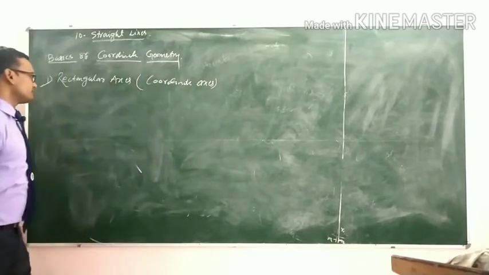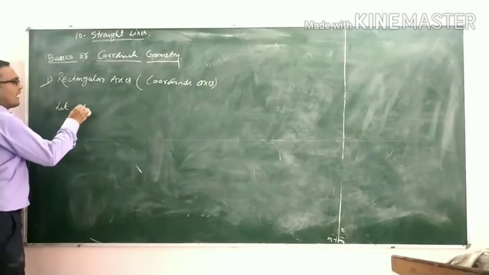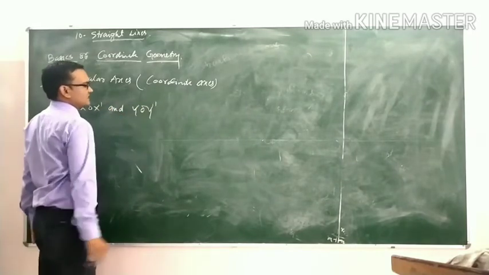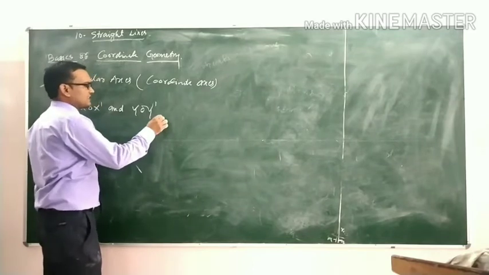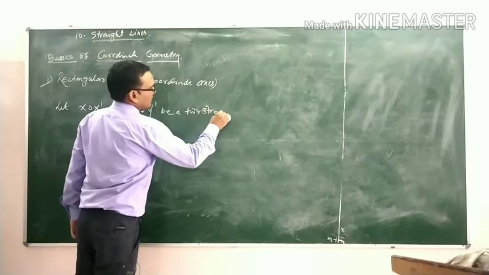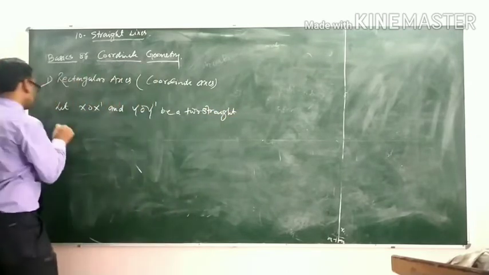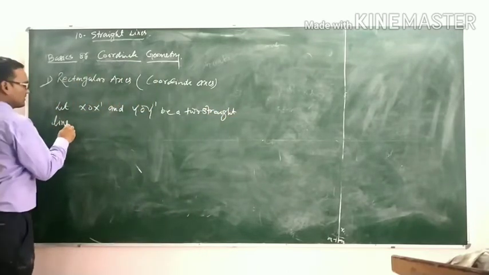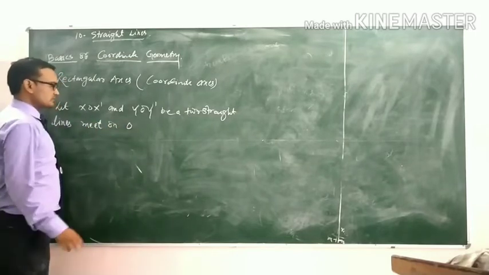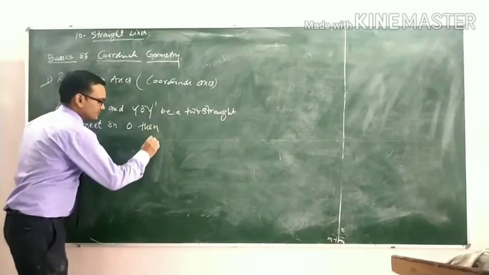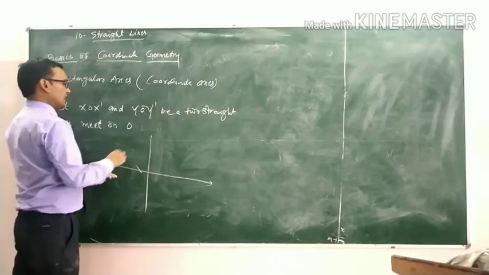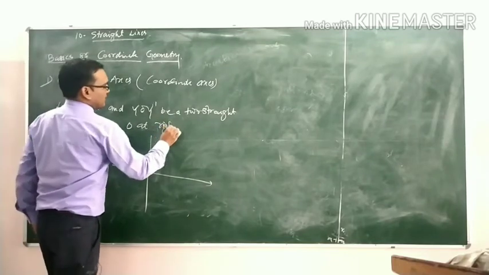That means let X'OX and Y'OY be two straight lines which meet at O at right angle.